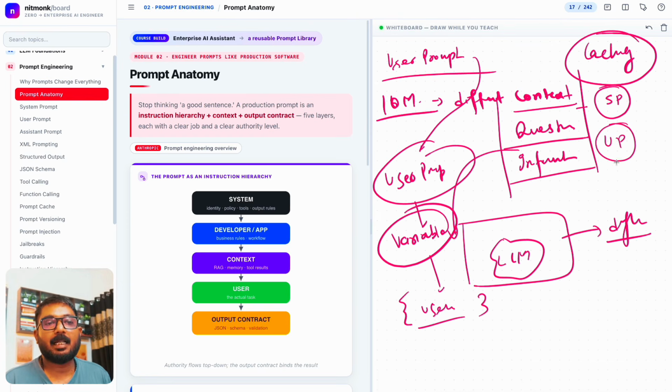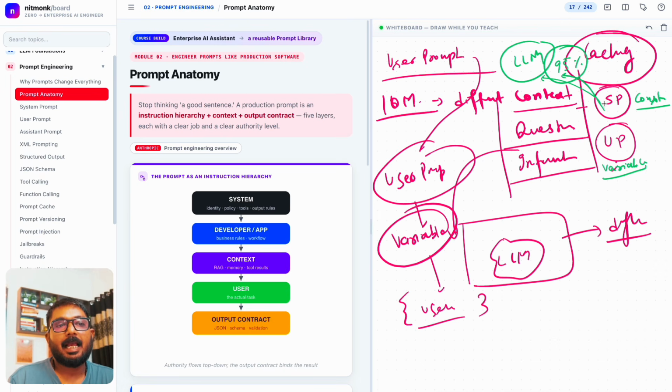That comes from the user prompt, and this is a variable, and this is kind of constant, right? So if we keep on sending this to the LLM, then the LLM has the capability to store and cache it, because the LLM thinks that 95% of the time this is identical. If this stays identical and you don't change your system prompt again and again, then these LLM providers try to cache it,